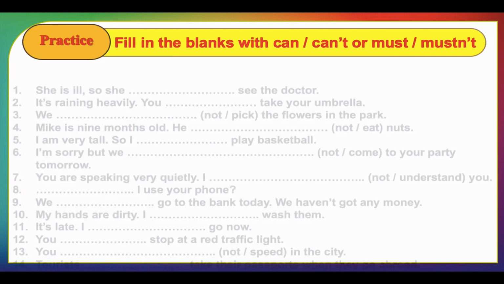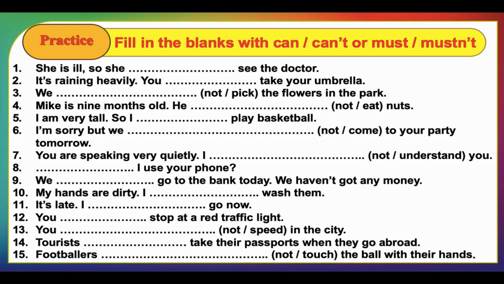Let's move to the other one. Fill in the blank with can, can't, or must, or mustn't. We are going to use this exercise based on the first ones. First one, she is ill, so we say she must see a doctor as strong advice, or cannot, or what? So it's must. She must see the doctor. It's raining heavily. You must take your umbrella. We not pick flowers in the park. So this is a prohibition. We say we mustn't pick the flowers in the park.